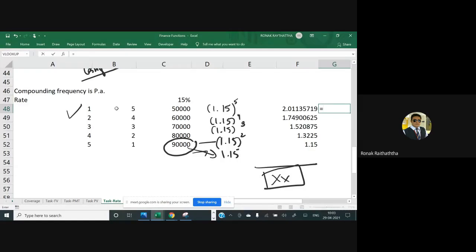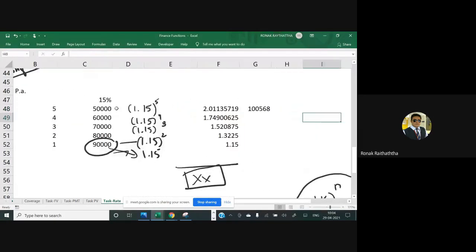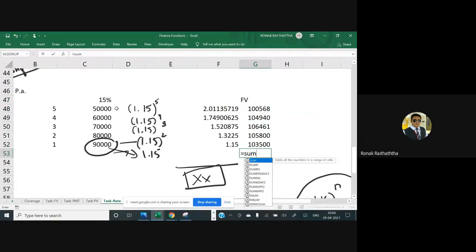Now you just have to multiply your compounding factor with the amount of investment, and you have got all these FV amounts, future value amounts. You do the summation of this over here, and you get the total amount of the cash flow stream at the end of the 5th year.